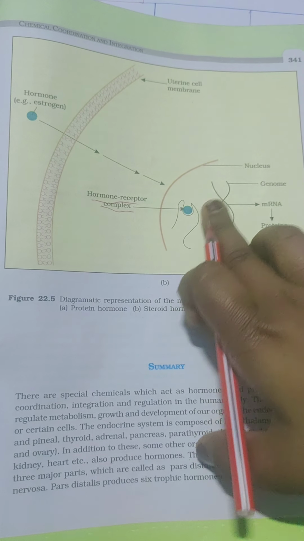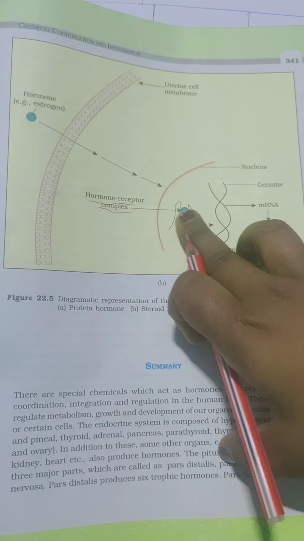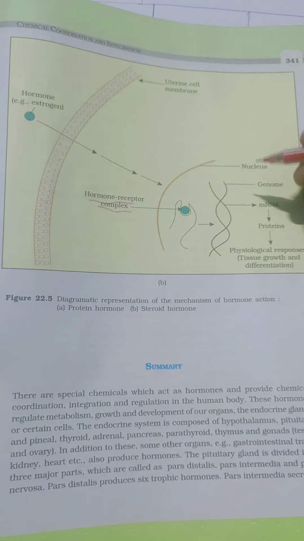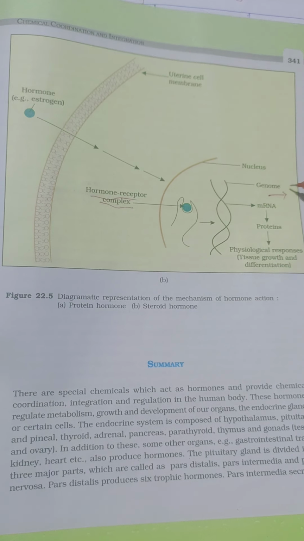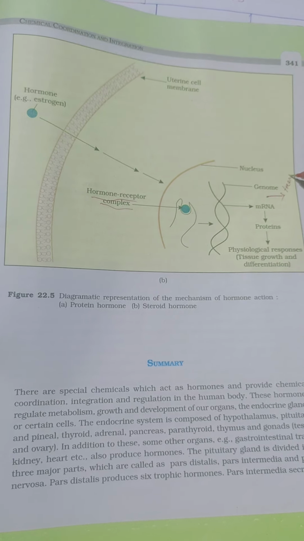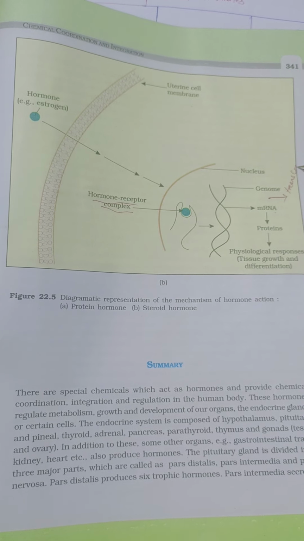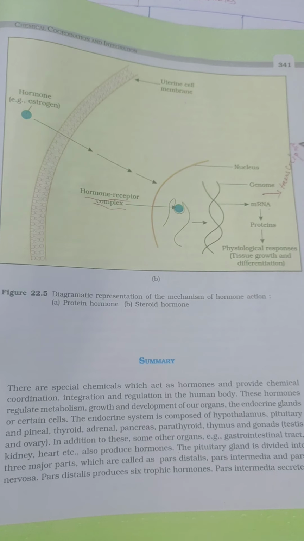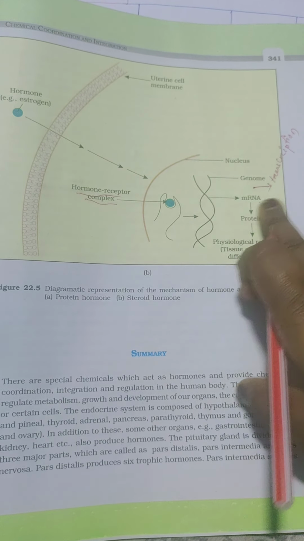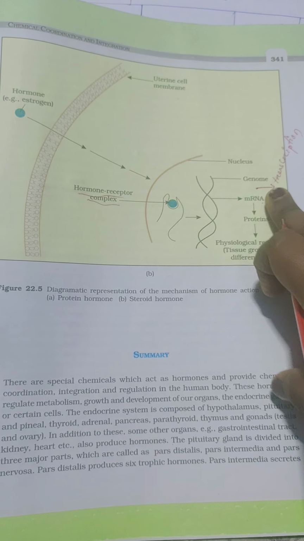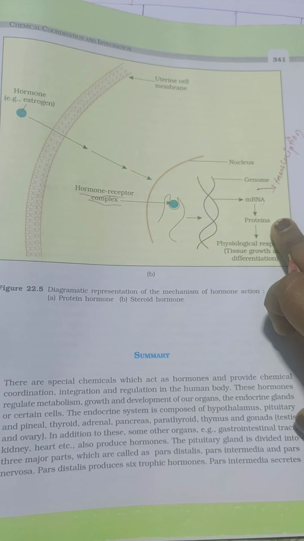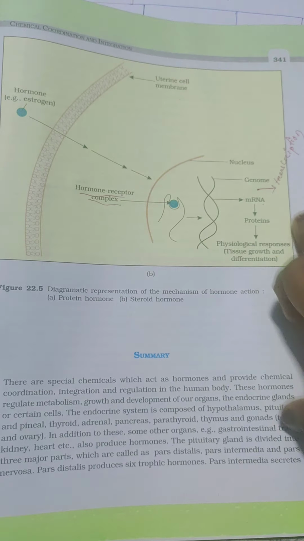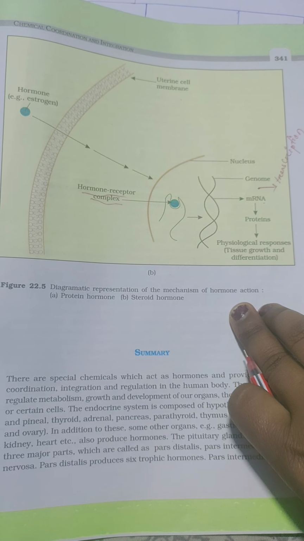And after that it will change the genome, and in the process of transcription it will make mRNA, and after mRNA through translation it will make protein, and again it will have the physiological responses.